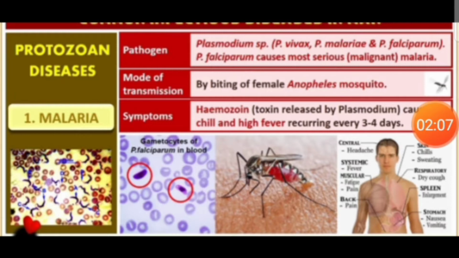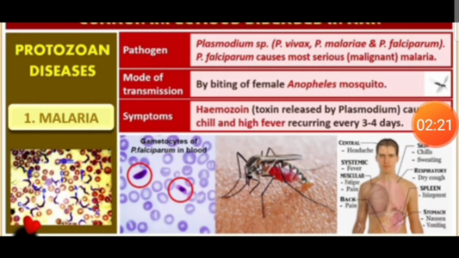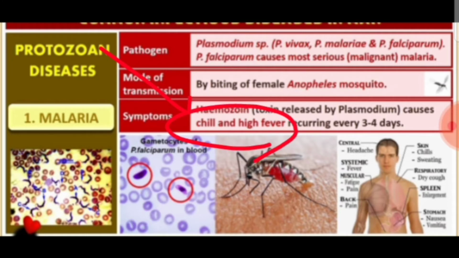And here, the mode of transmission in malaria is the bite of a female Anopheles mosquito, which acts as a vector transmitting this pathogen Plasmodium. During this infection, a chemical called hemozoin is released from the ruptured infected RBC, which is responsible for chill and fever that recurs every 3 to 4 days. That is one of the major symptoms of malaria.